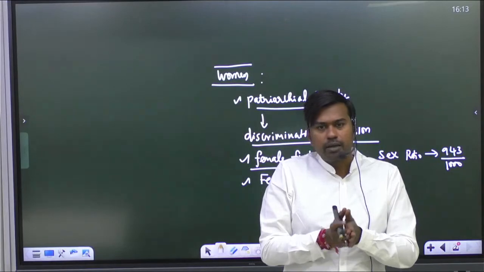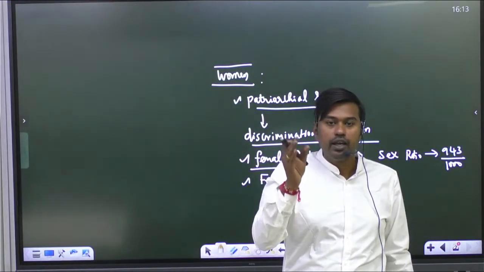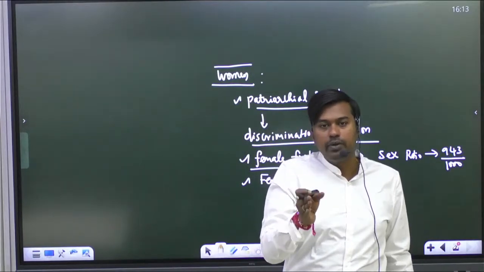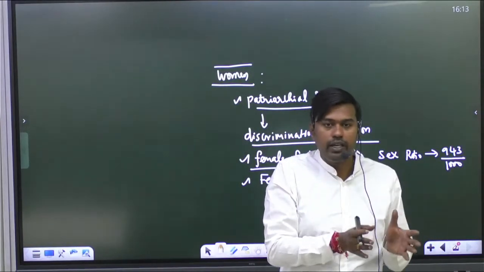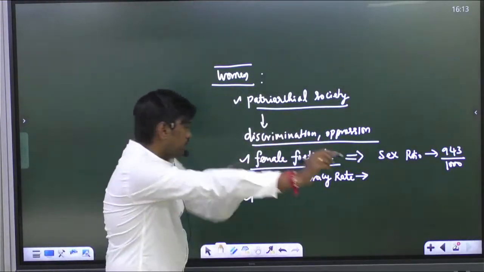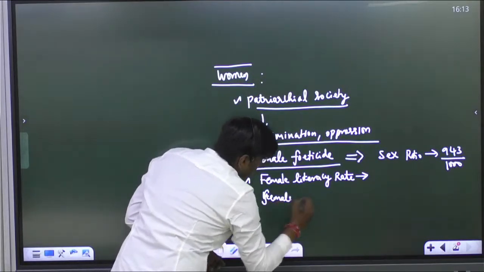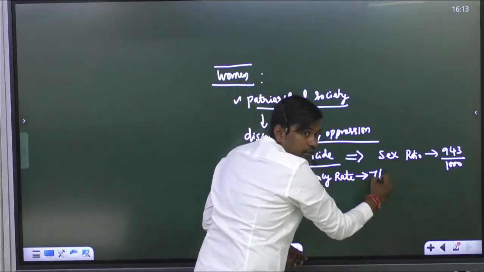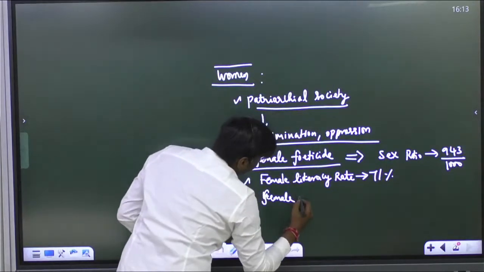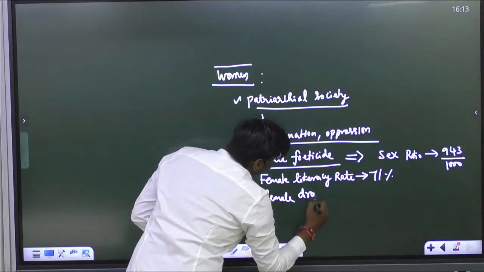Why? Because girl children are still discriminated against during the school-going stage, and the female dropouts in schooling are still very high. So kindly note it. So how much is the female literacy rate? Tell me. So female literacy is around 70.